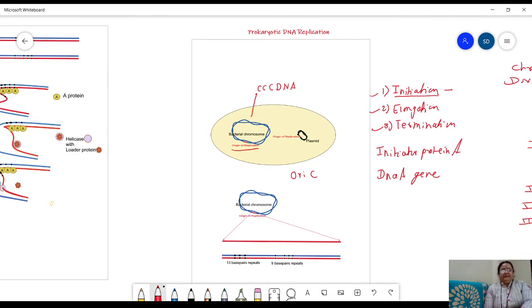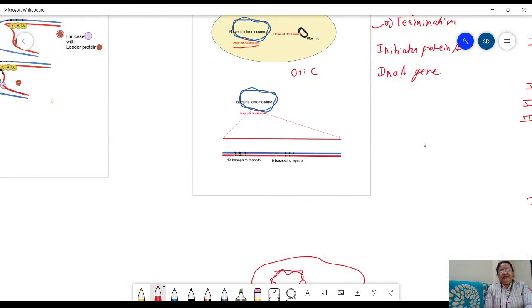If we consider the structure of this region, this is the magnified region. There are 13 base pair repeats and 9 base pair repeats amongst the 245 base pairs present in the origin of replication.